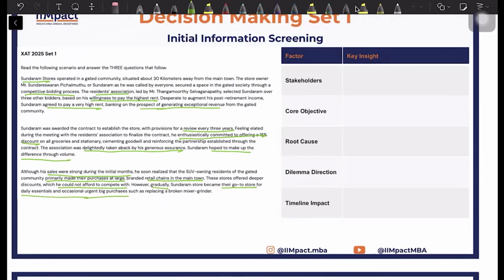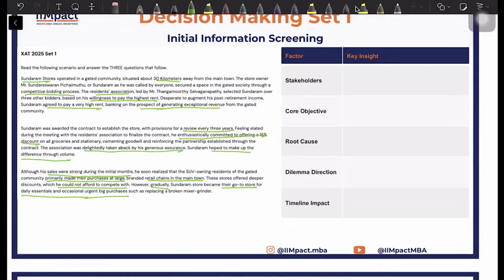So these are the only critical information in this particular passage, and also this one, the 30 kilometers. By default, all quantitative data you should keep in your purview of review. So if I were to summarize the key information that I have determined from this passage, everything else is useless. This is the only key information that you have been given.